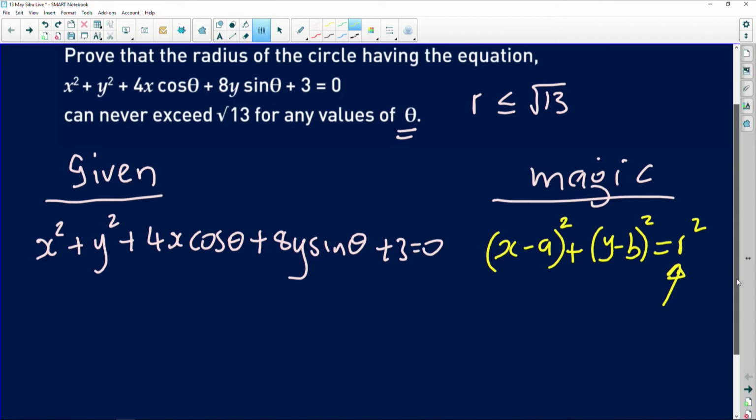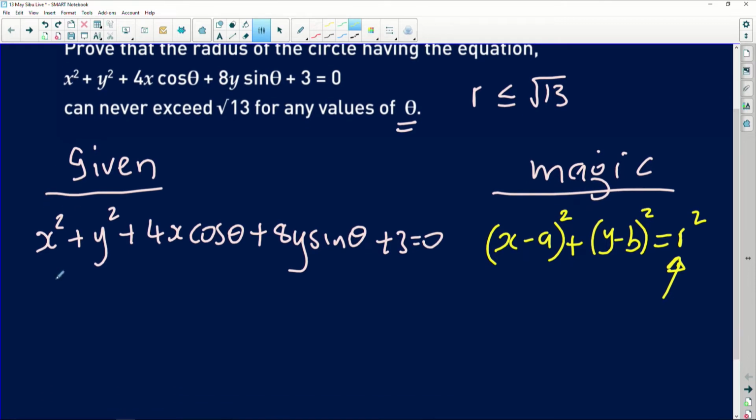So what you're looking at here, Siapila, is the idea around finding the radius. If you can find the radius on its own, then you can do further analysis on that. Until we find ourselves there, there's not much that we can do on this question. So now let's try to change this equation. How do you change the equation of a circle from the given format to the required format? We want to go from the given and transfer it to look like the standard equation of a circle centered at any point of interest.